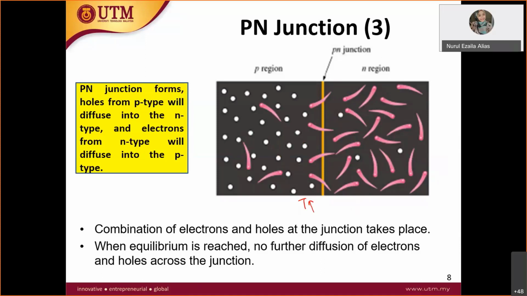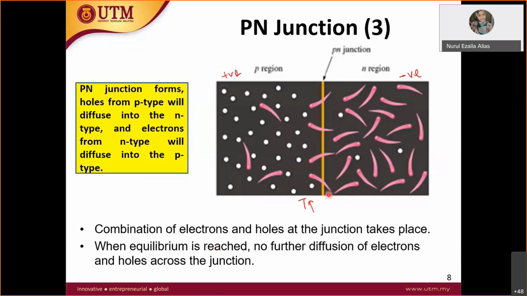Okay, electron is negatively charged, and holes are positively charged. So when positive and negative charges are different, they tend to be attracted to each other. So this electron here tends to flow to the p-type, and holes tend to flow to the n-type. So this combination of electron and hole at the junction takes place.